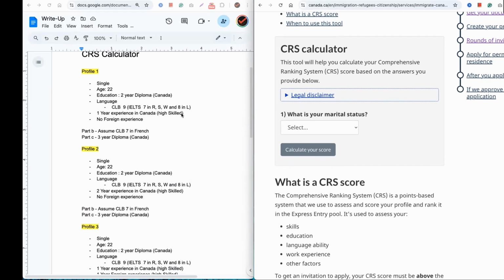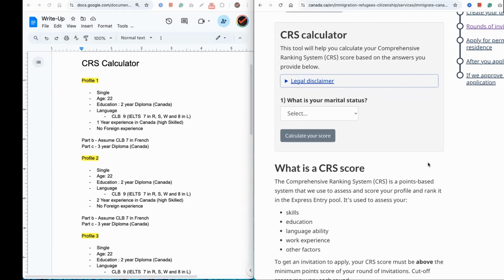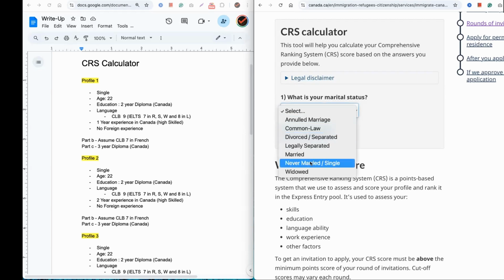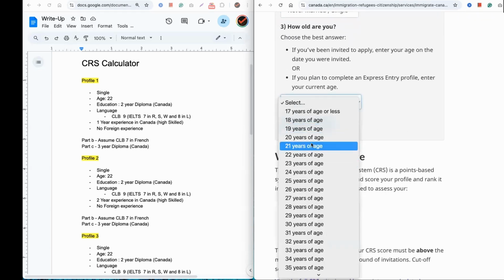So let's look at the very first profile, which is very, very common among a lot of students who, after grade 12, have come to Canada and did a 2-year diploma program, and they're around 22 years of age. They have good language scores, 1 year experience in Canada, no foreign experience. Let's see what kind of score they would get. So let's say they are not married, so single. How old are they? I can choose anywhere between 20 to 29 because the scores are highest for that.